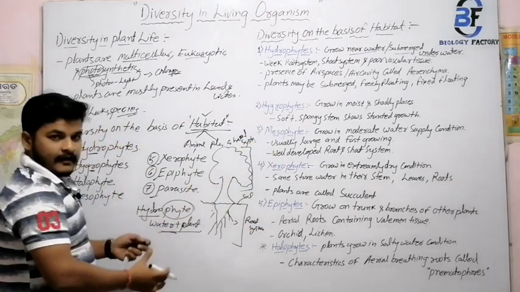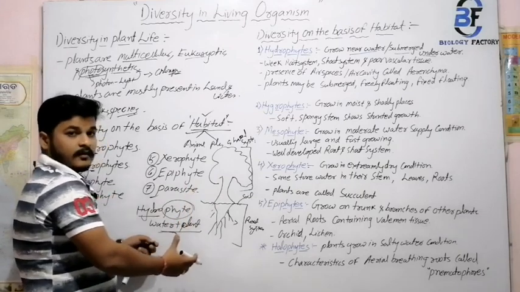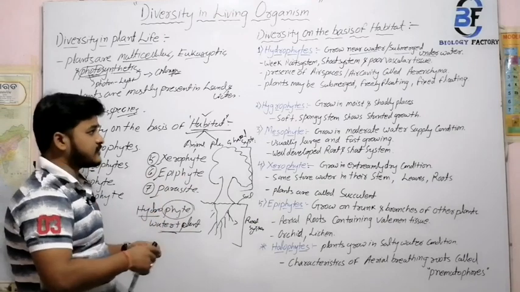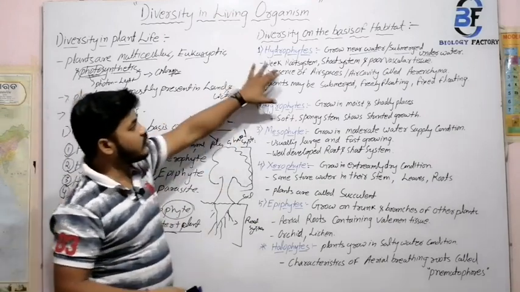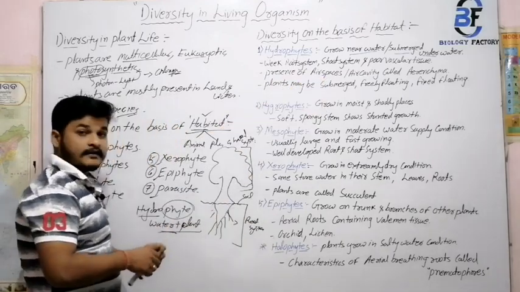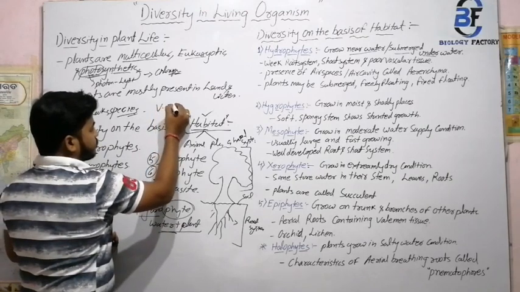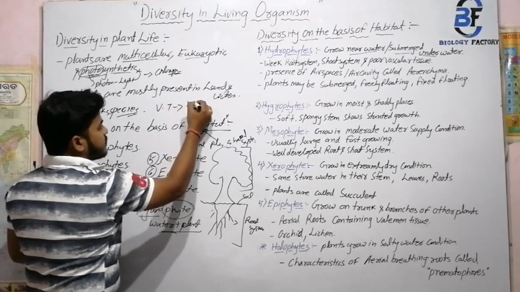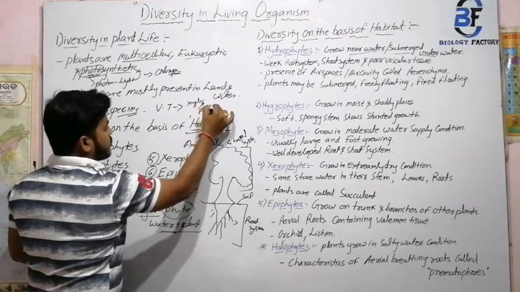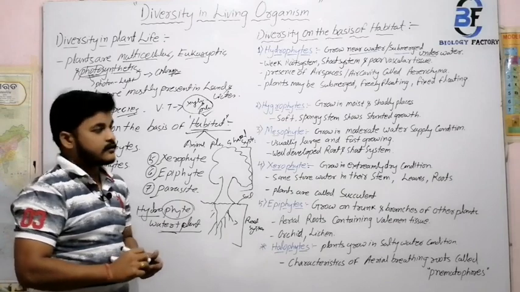In this there are a number of types of plants. It is just a common plant. We just take an example of an angiospermic plant. So here: weak root system, shoot system and poor vascular tissue. What is vascular tissue? Vascular tissue means the combination of xylem and phloem tissues, and these tissues are mostly poor in condition.